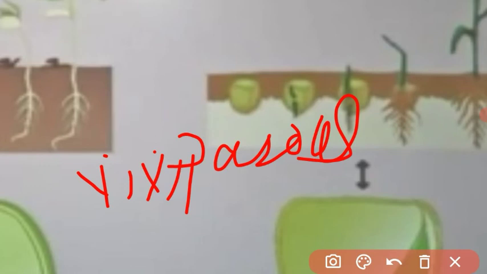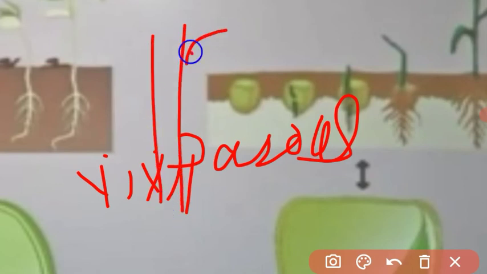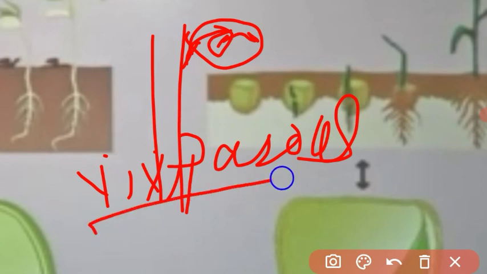This germination means, see, this is a plant. The plant has fruits. In the fruit there is a seed. The seed germinates while the fruit is attached to the parent plant. This germination is called viviparous germination. When the seed germinates, the seedling drops into the soil, develops roots, and fixes itself. Got it? This germination is called viviparous germination.